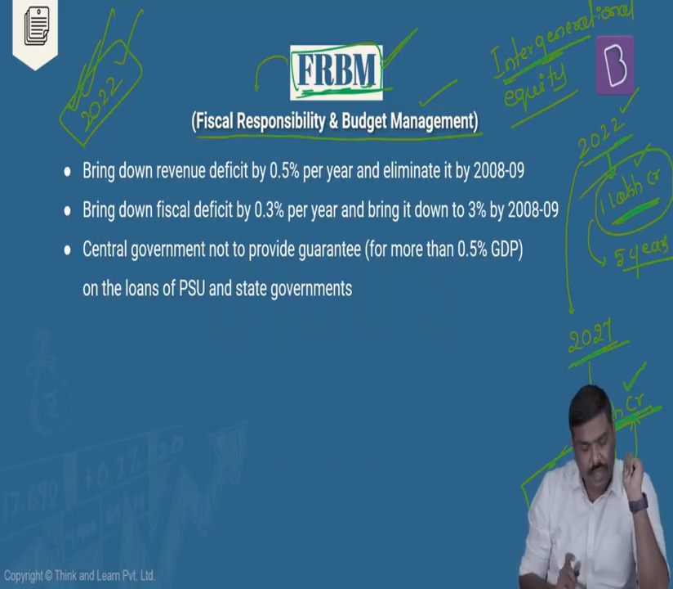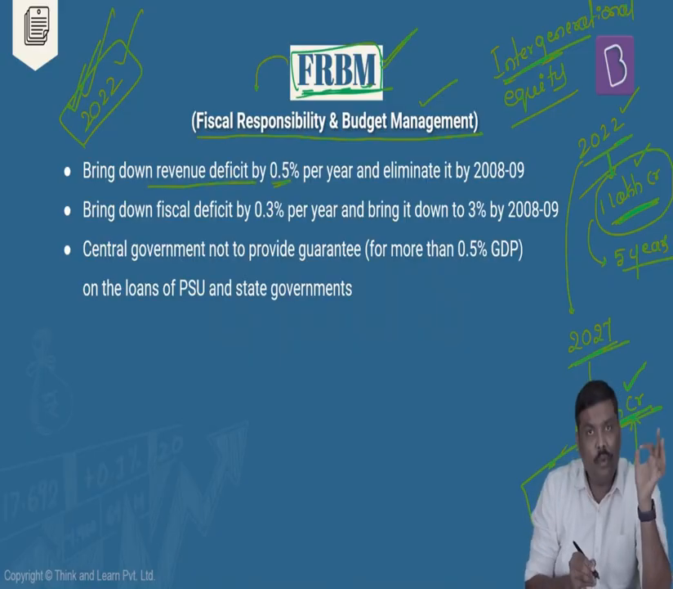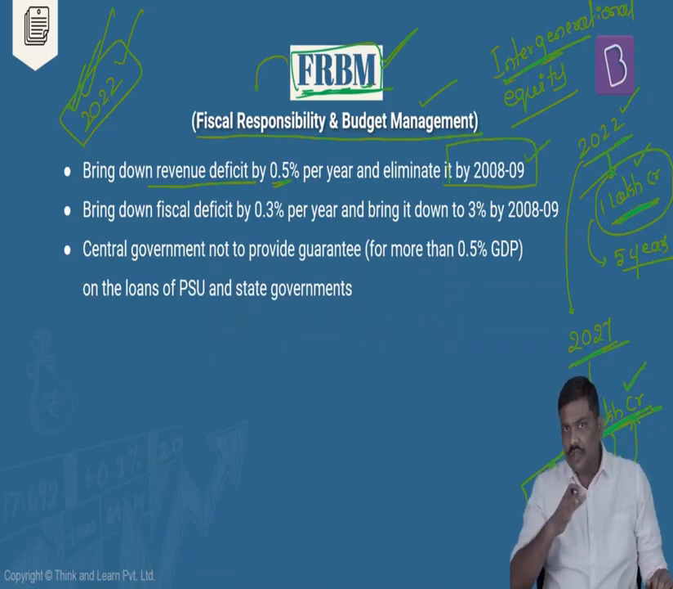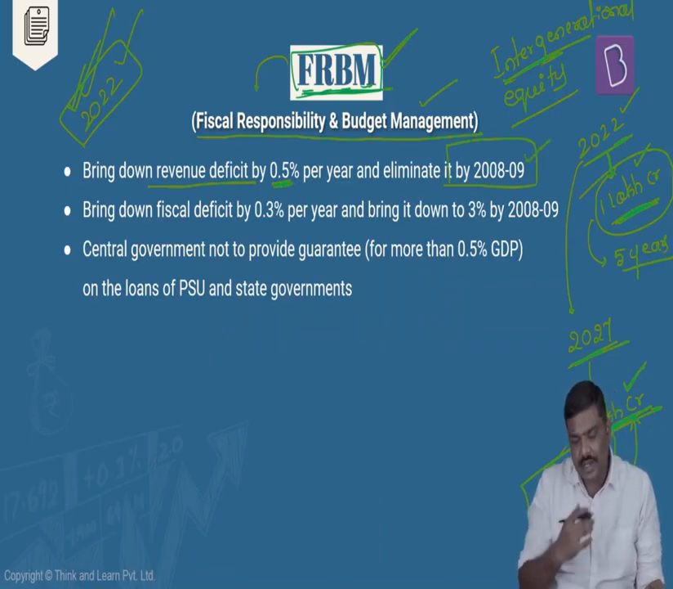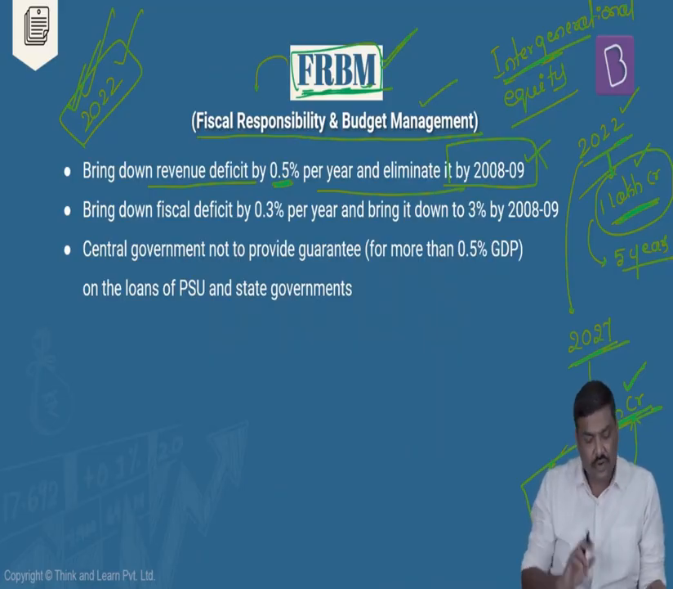What are the important provisions under FRBM? One, the revenue deficit has to be reduced by 0.5% annually, and we should eliminate it by 2008 and 2009. Is it okay? Revenue deficit has to be reduced by 0.5% annually, and by 8 and 9 we must eliminate this particular revenue deficit. And the fiscal deficit should be reduced by 0.3% of GDP annually, and we must be able to bring it down to 3% by 8 and 9.